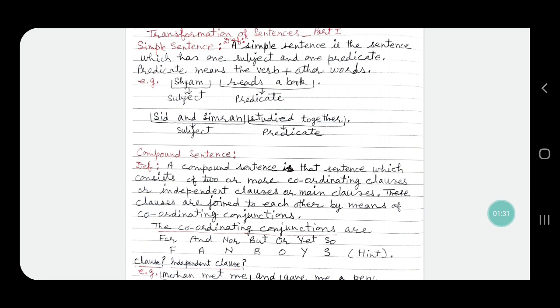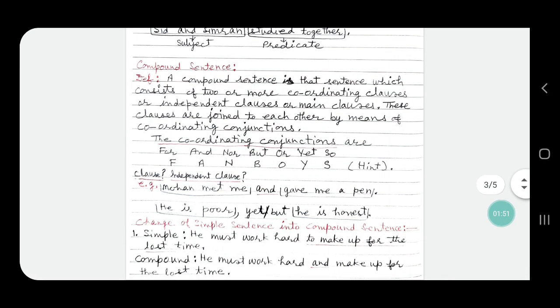Next, what is compound sentence? A compound sentence is that sentence which consists of two or more coordinating clauses or independent clauses or main clauses. These clauses are joined to each other by means of coordinating conjunctions. The coordinating conjunctions are for, and, nor, but, or, yet, so.